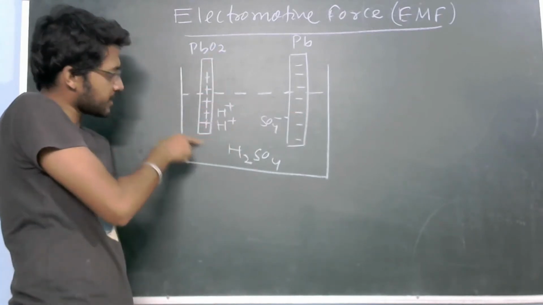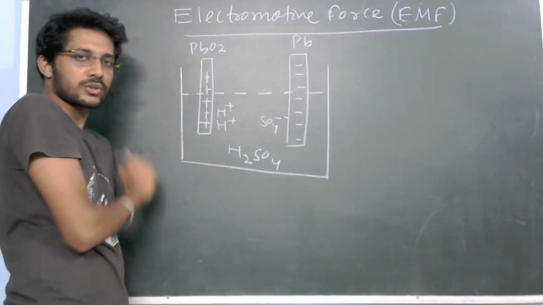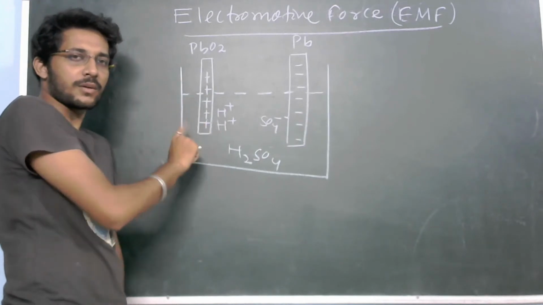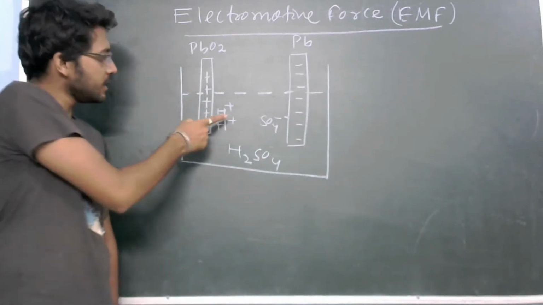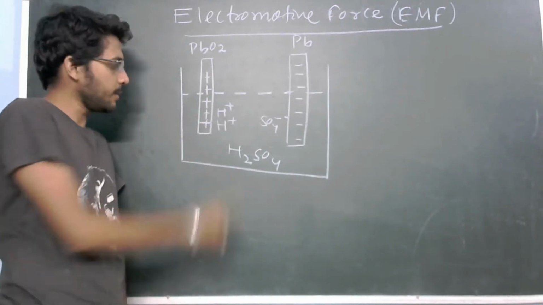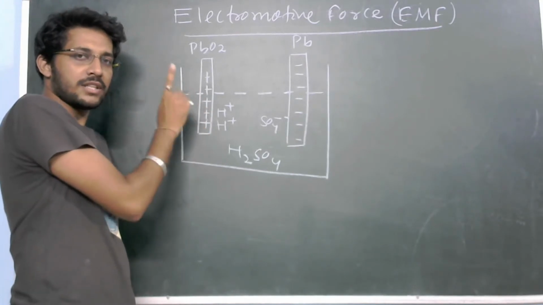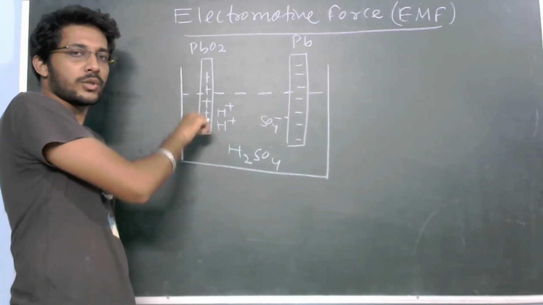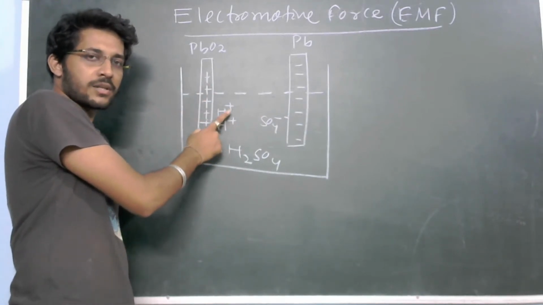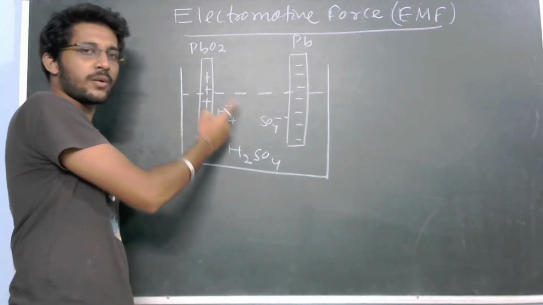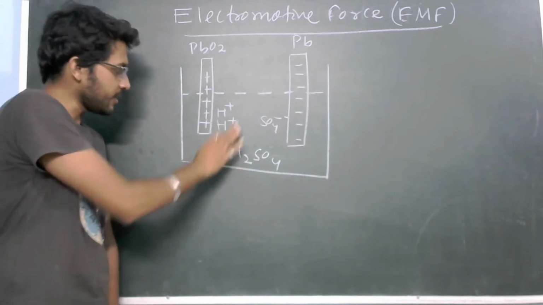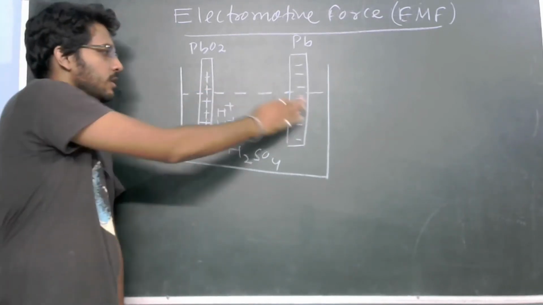Then due to these two, what will happen? Due to the positivity of the first electrode, there will be a repulsive force which will not allow the H+ to come near to it. That means after a particular time, the accumulation of charge will stop. Remember this concept. After a particular amount of time, when the positivity of the electrode becomes so high, it will apply a repulsive force on H+ and the H+ will not come near to it, so it cannot take one electron to give it a positive charge. This is the basic case. That means now even if there is electrolysis, there is no accumulation of charge.